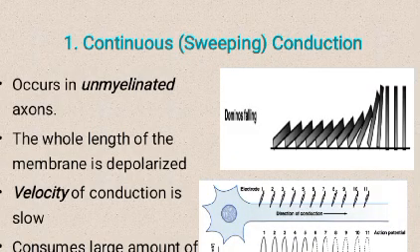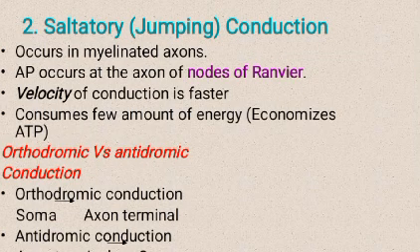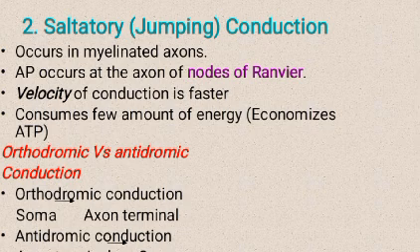Continuous conduction occurs in unmyelinated axons. The whole length of the membrane is depolarized. Velocity of conduction is low. Consumes a large amount of energy. Saltatory or jumping conduction occurs in myelinated axons. AP occurs at the nodes of Ranvier. Velocity of conduction is faster, consumes a small amount of energy, economizes ATP.